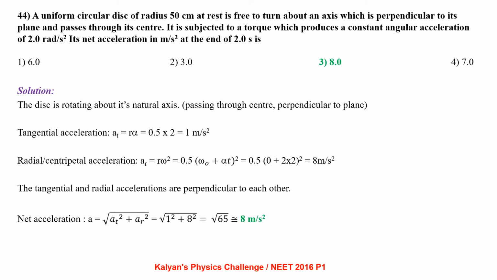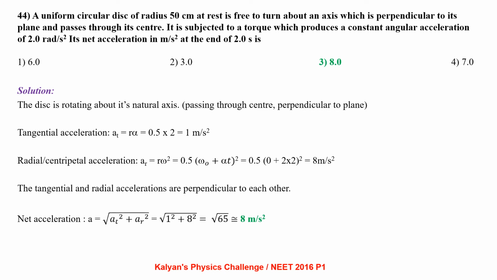Now coming to the tangential acceleration, At = Rα, that comes out to be 1 meter per second square. The radial acceleration, also known as centripetal acceleration, is given by Ar = v²/R, that is also equal to Rω², where ω is the angular velocity. So R is 0.5, that is the radius of the circular disc.